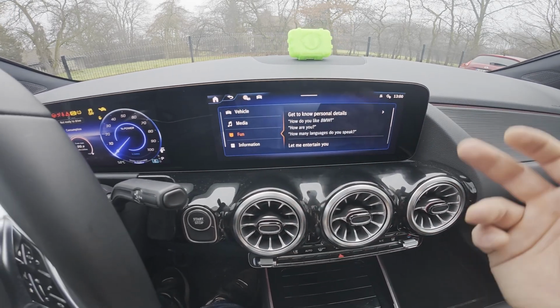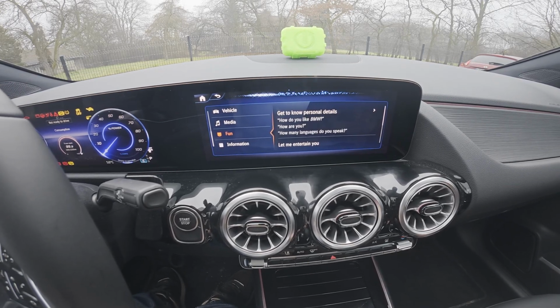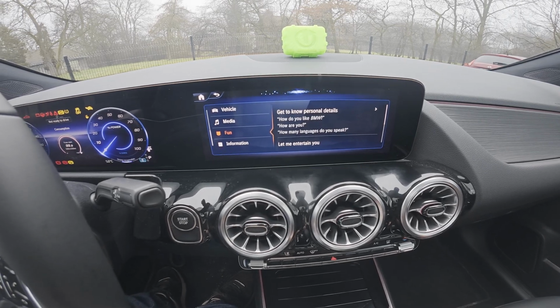Let's for example say, "Hey Mercedes, how do you like BMW?" "Good friends from Bavaria."